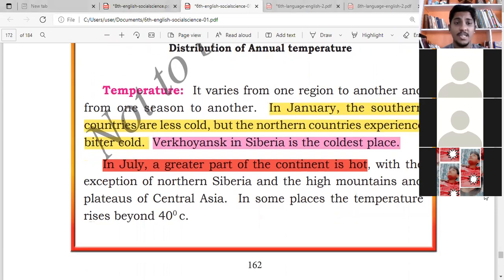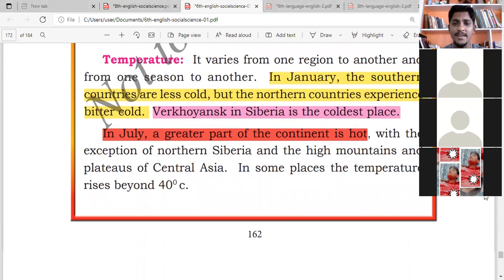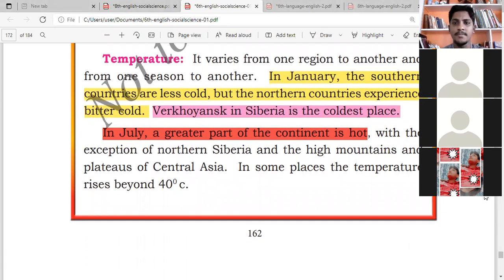Now, which is the coldest place in Asia continent? Which is the coldest place in Asia? Mubashira, tell me, which is the coldest place in Asia? Or Fakhruddin, tell me.